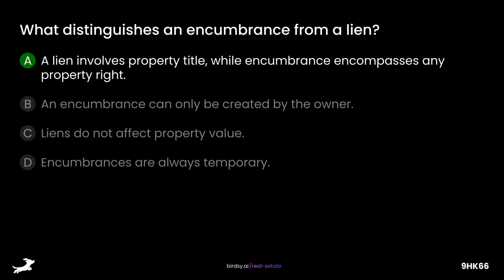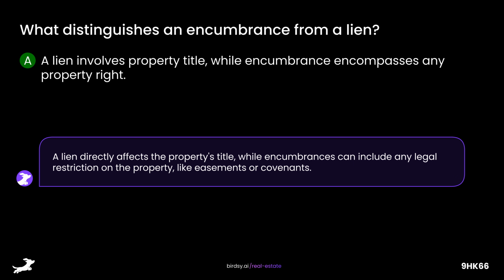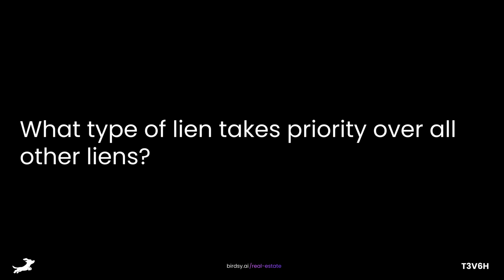The answer is A, a lien involves property title, while encumbrance encompasses any property right. A lien directly affects the property's title, while encumbrances can include any legal restriction on the property, like easements or covenants.